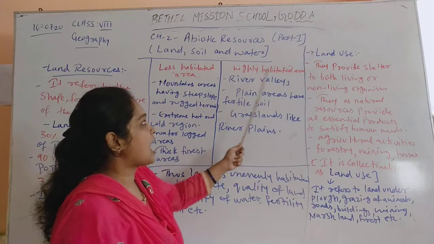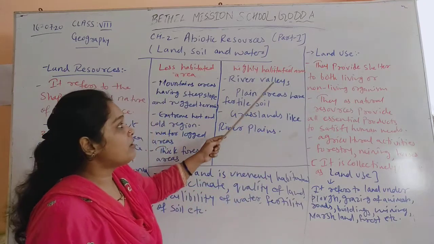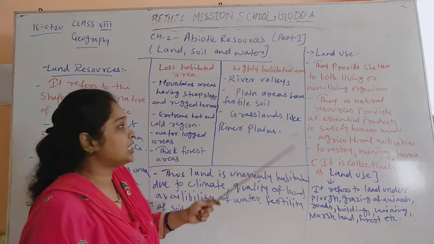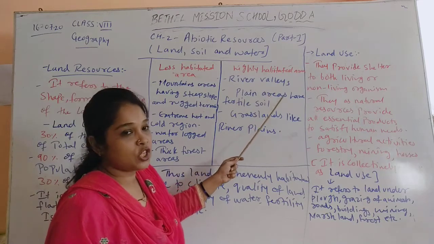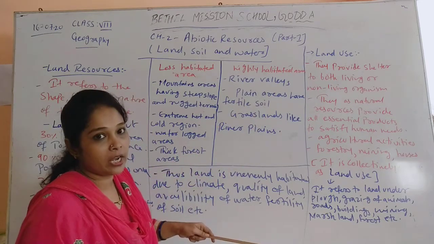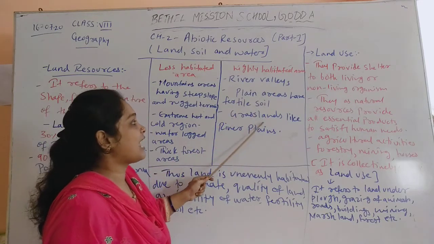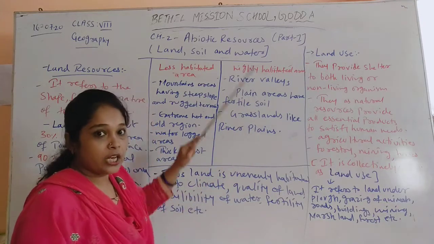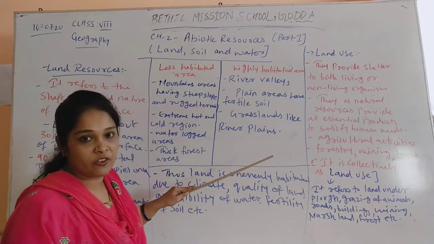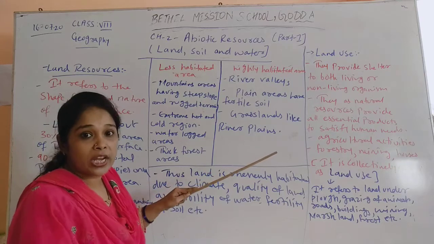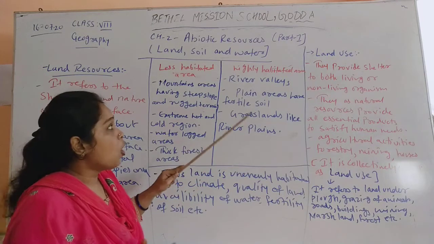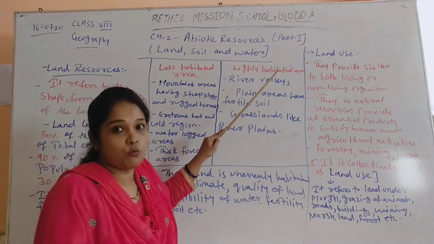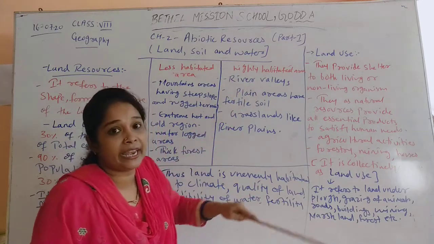Now, when we talk about highly habitated areas, river valleys have better water facilities, plain areas have fertile soil for agricultural activity, and there are grasslands and river plains. In all these areas where the climate is favorable, and where land and soil are favorable for human beings, population is more. That is why they are highly habitated areas.